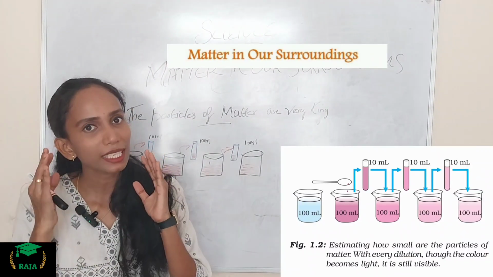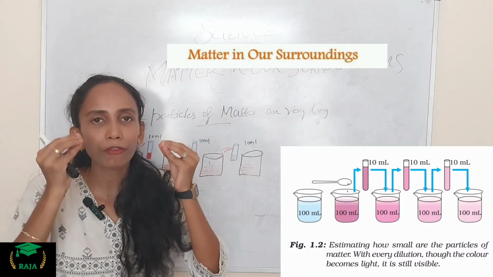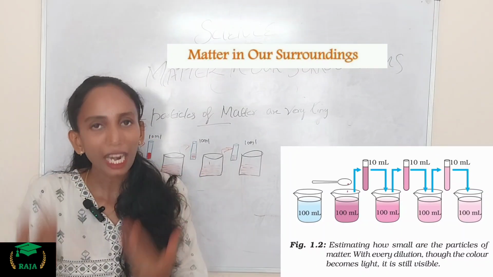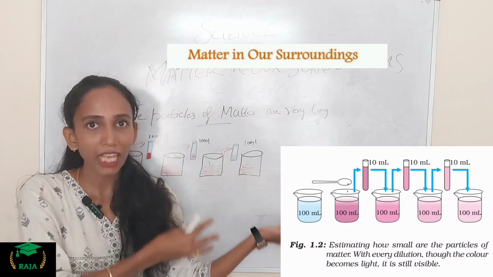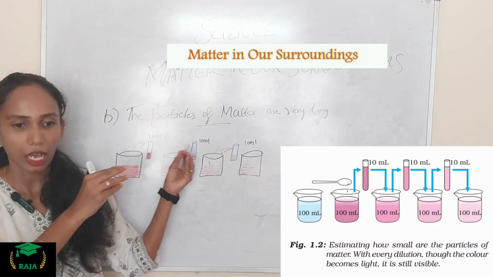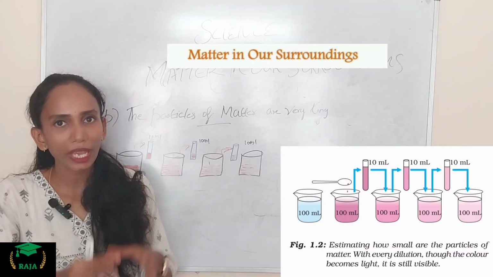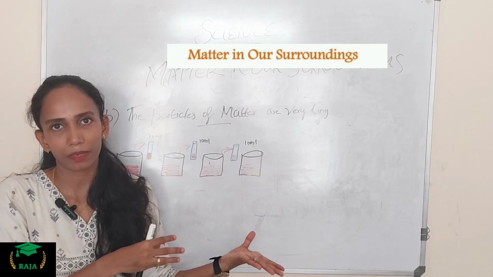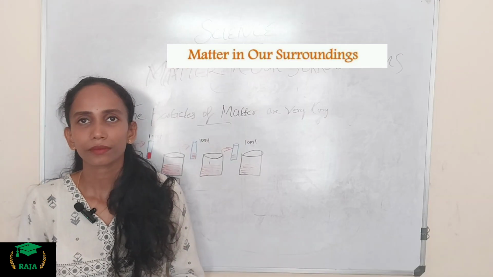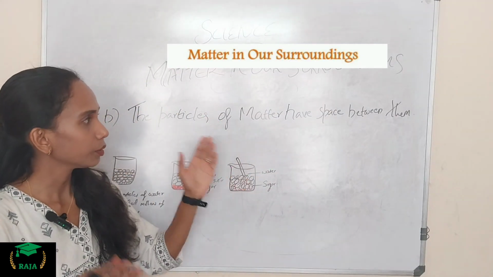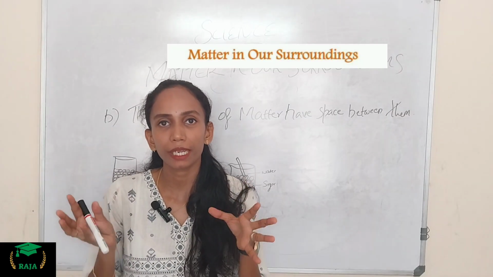Then we can see that a very few crystals of potassium permanganate can color a large volume of water, because there are millions of very tiny particles in each of the crystals. This shows in the experiment. Clear? The third experiment which belongs to matter is that the particles of matter have space between them.